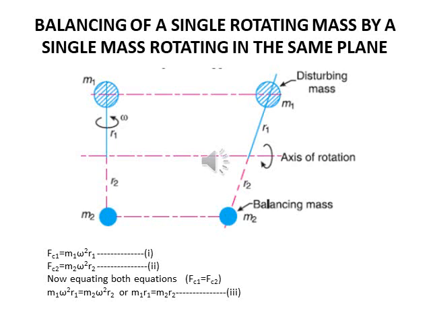So, in order to counteract the effect of this force Fc1, a balancing mass m2 may be attached in the same plane of rotation as the disturbing mass m1, such that the centrifugal forces due to the two masses are equal and opposite. Let r2 be the radius of rotation of mass m2. So Fc2 = m2 omega square r2. Now equating both equations, we get m1 r1 = m2 r2.